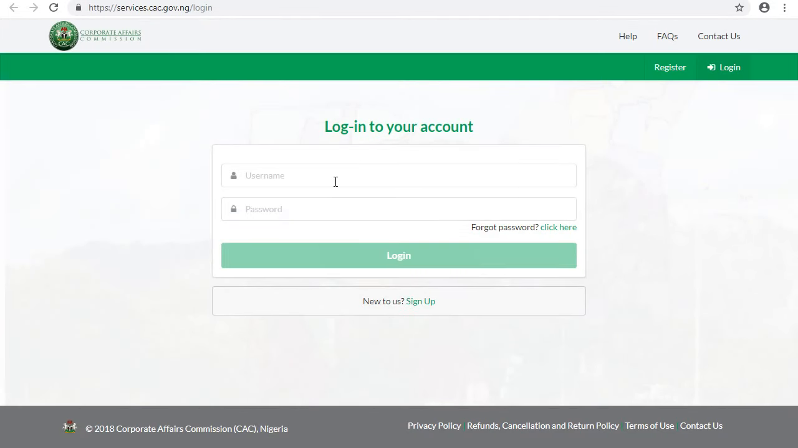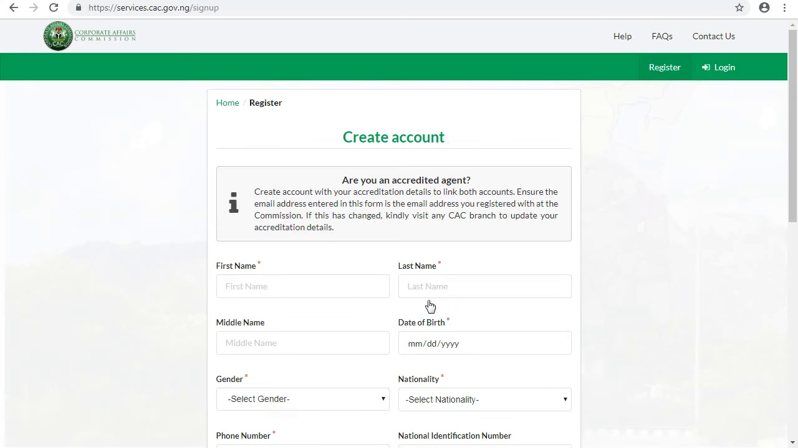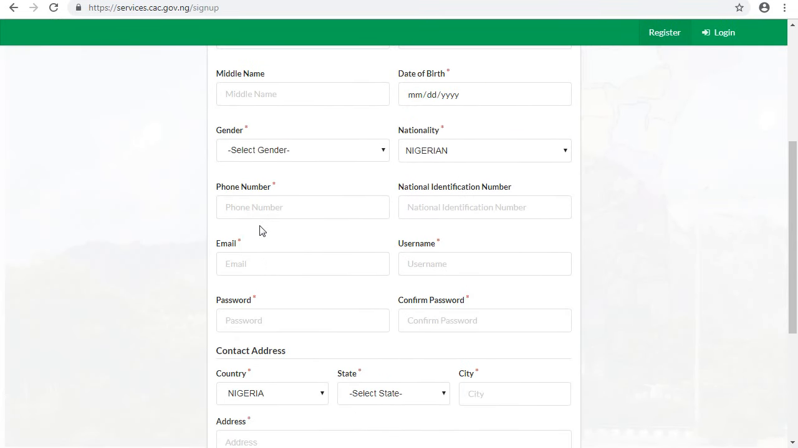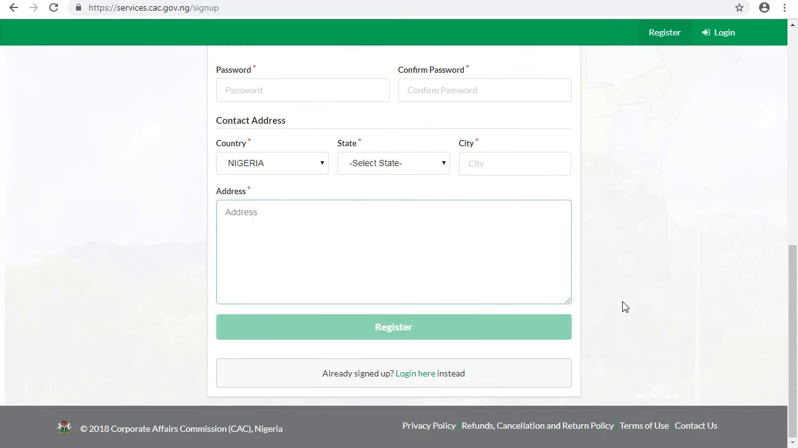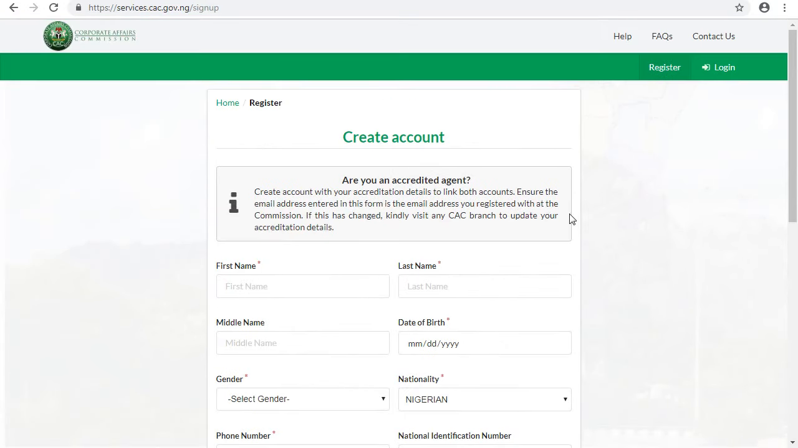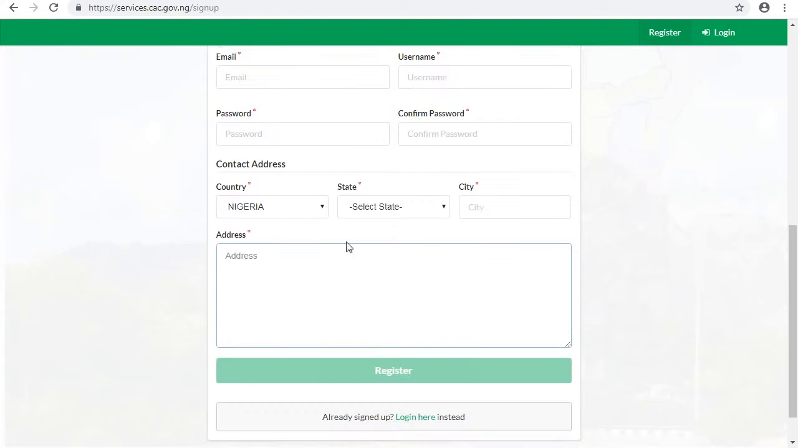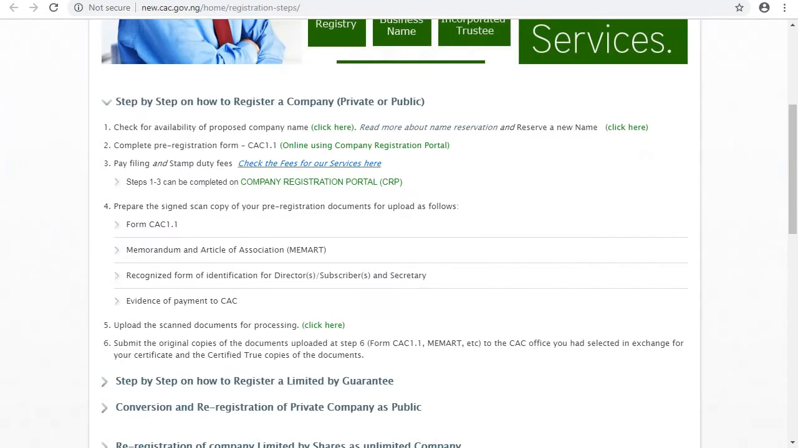Here you have to first of all sign up. After you are signed up, before that name can be reserved, you have to click sign up and sign up with your name, your gender, your nationality, and put your email address, your password, your contact address, and everything. Once you are signed up, you can proceed for them to reserve the name for you. So that is how name reservation is done.